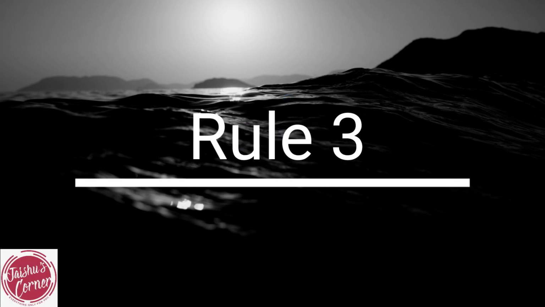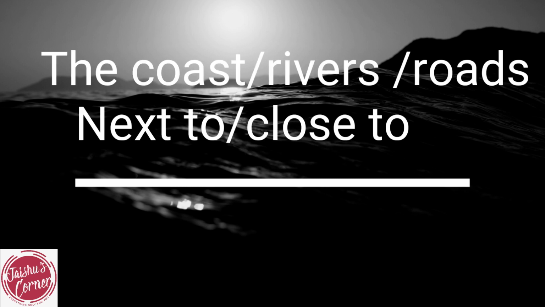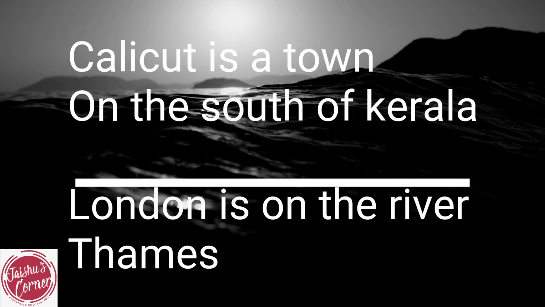And the third rule, we also use the word on when we're talking about something which is close, which is near to the coast, rivers, roads. For example, Calicut is a town on the south coast of Kerala. So it is situated next to the south coast of Kerala.